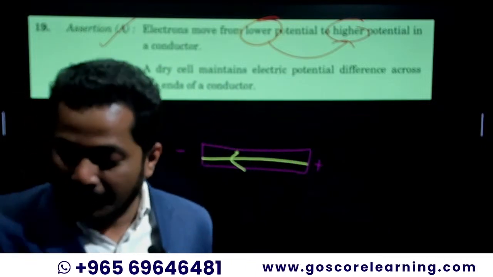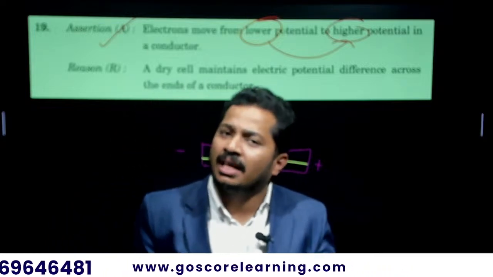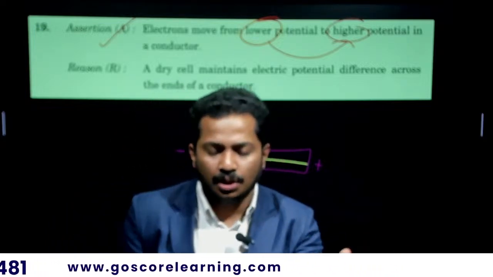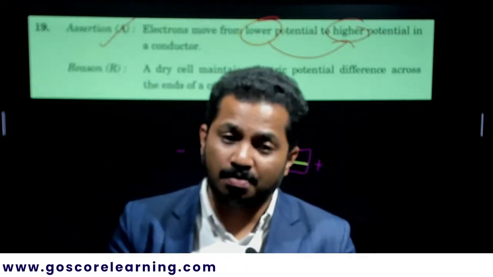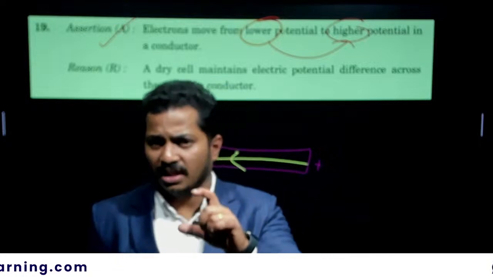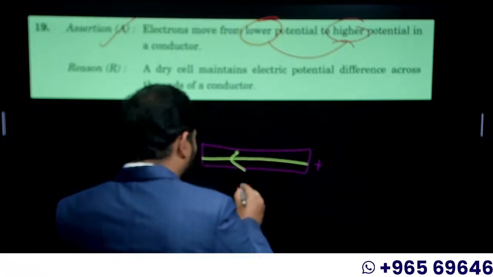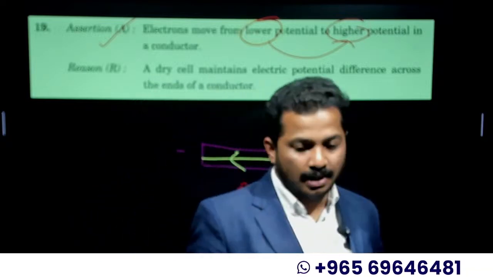Dry cell means the cells you use in remotes, watches and clocks. Those kinds of cells are termed dry cells. Why?